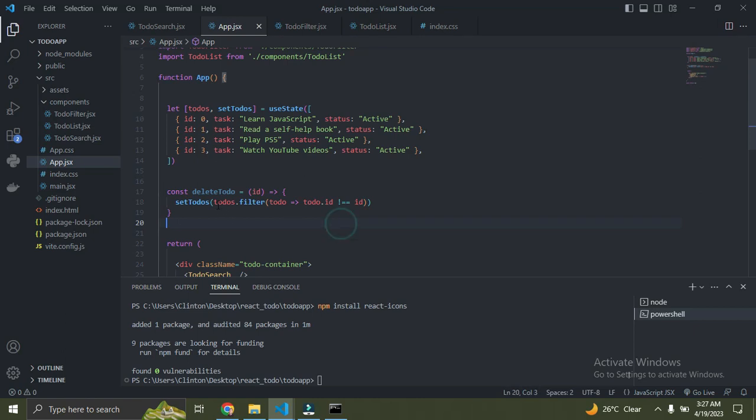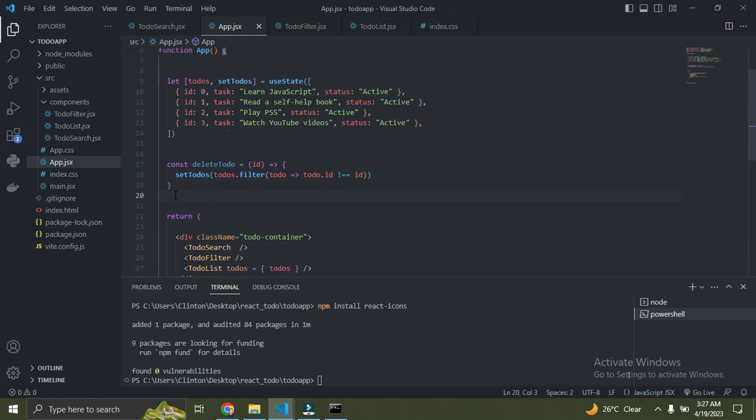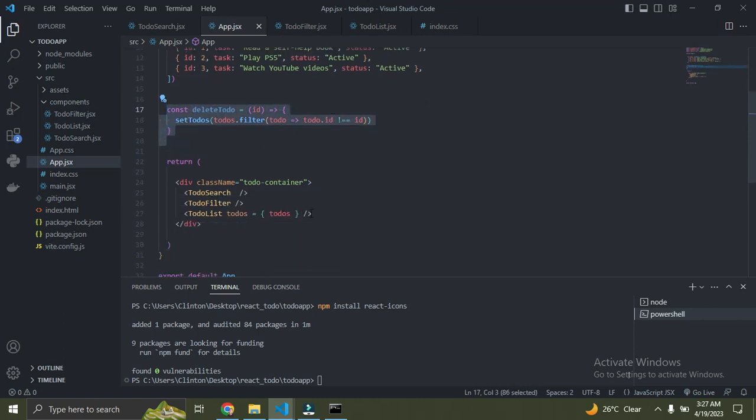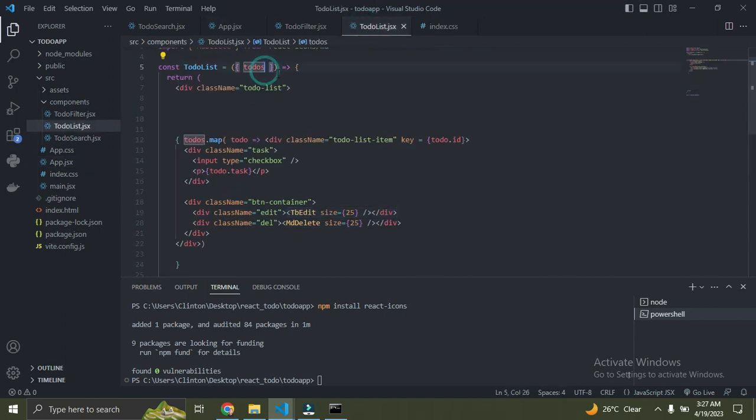Hope you get it. So right now we're going to pass this function as a prop so we can access it in this to-do list component. So we'll come over here and I'm going to say delete_todo. So you're going to simply equate that. You're going to say it should be equal to this function. So you're going to say deleteTodo. So this is the function now. So right now we need to receive this prop. Go down to the to-do list component and let's receive the prop.